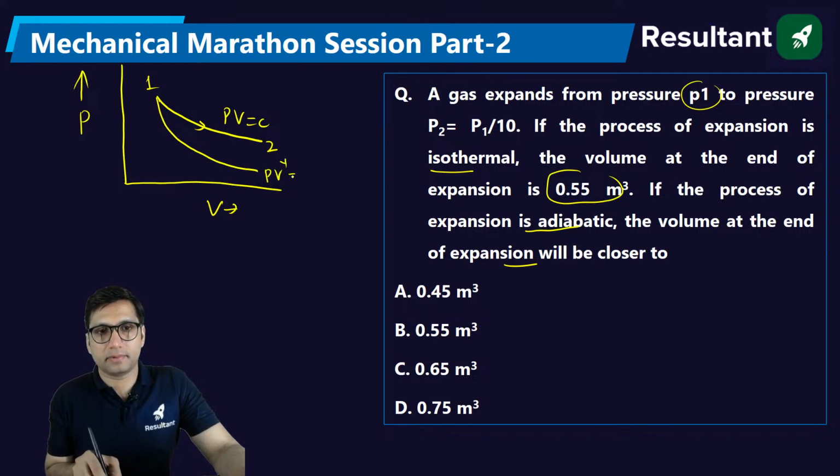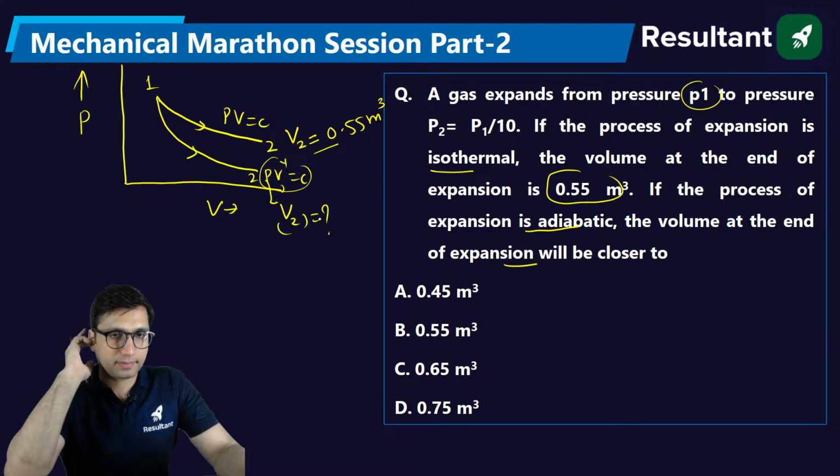They are saying that the volume at the end of expansion, if it is isothermal expansion, V2 is 0.55 meter cube. Now, what will be the volume if it is adiabatic expansion? Clear? So tell me, what will be the volume?